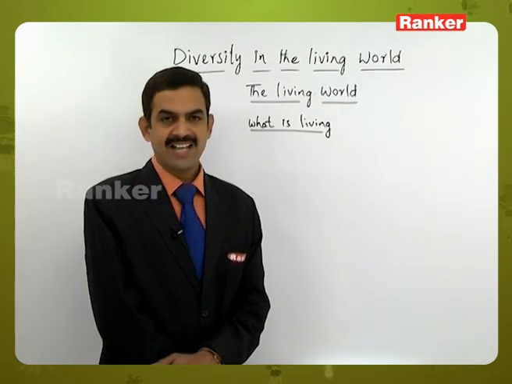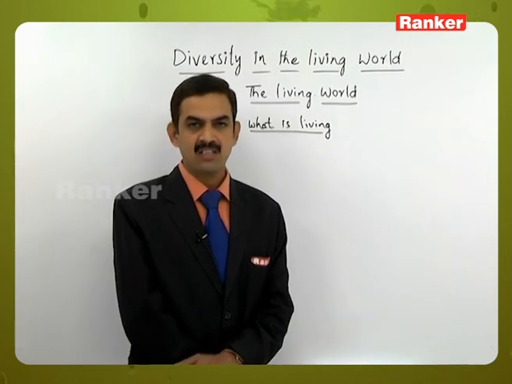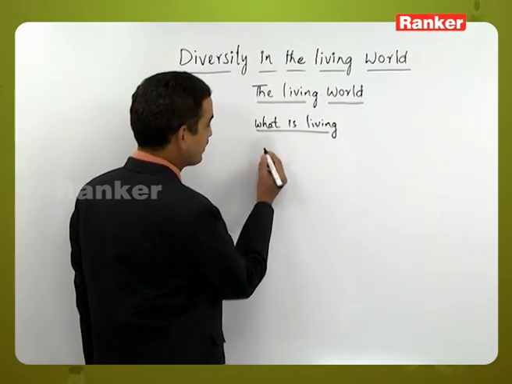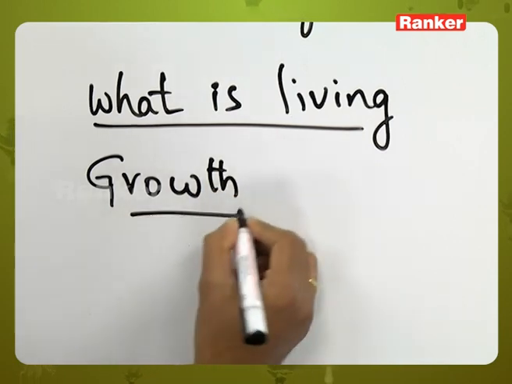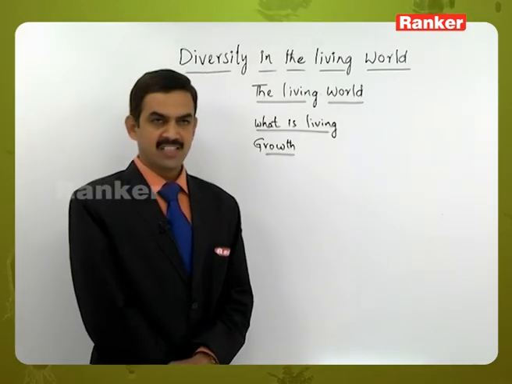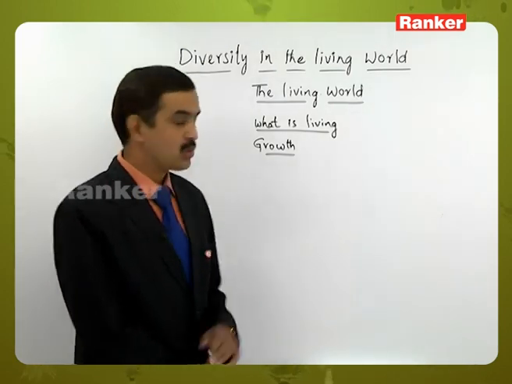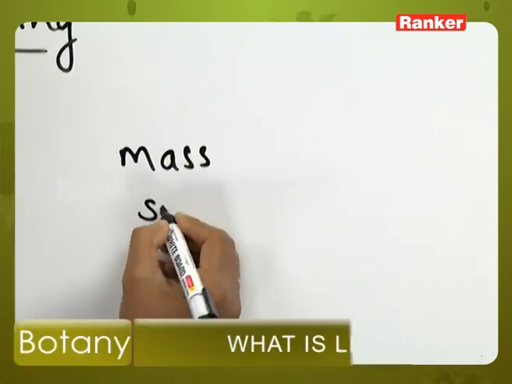Here we have seen the characteristic features. Let us discuss the characters which have been already given related to living organisms. The first one is growth. Growth is nothing but an increase in mass and size. Mass means the weight, and the size.